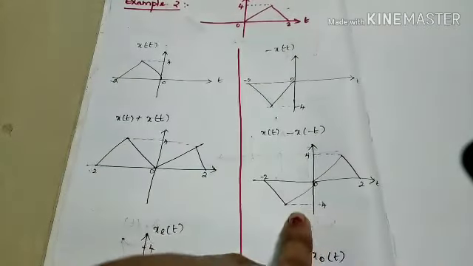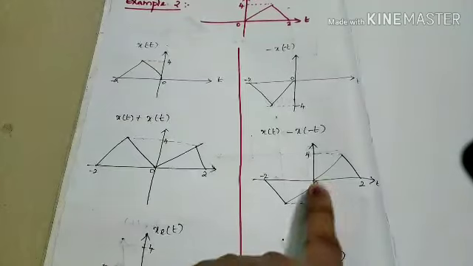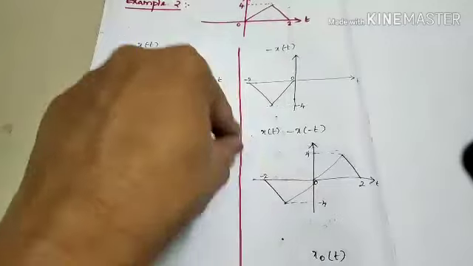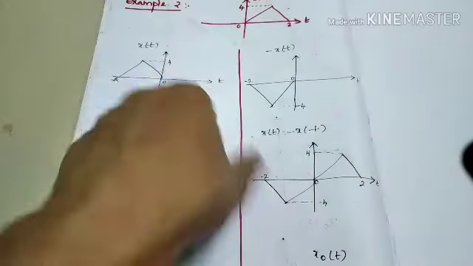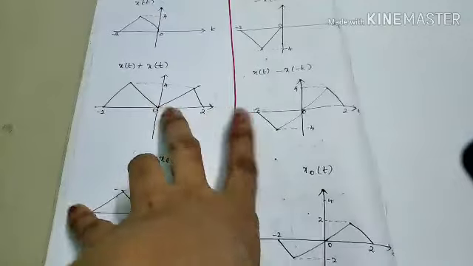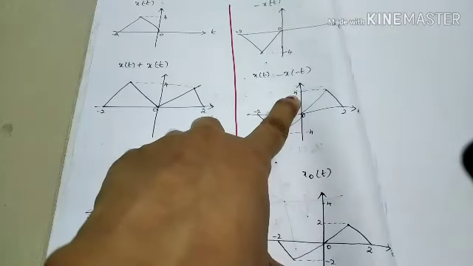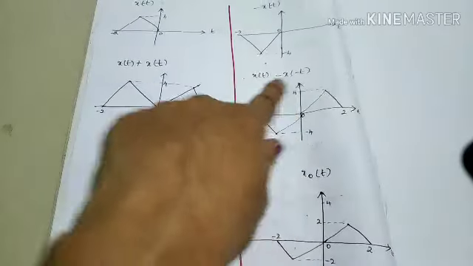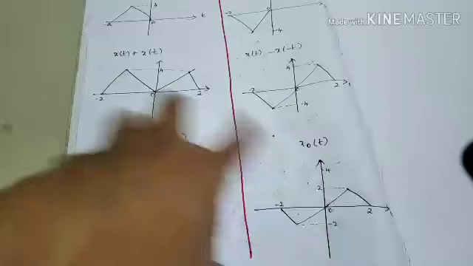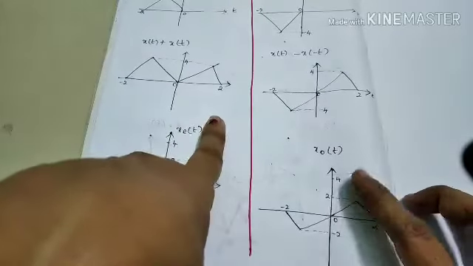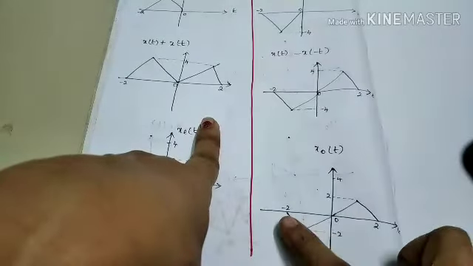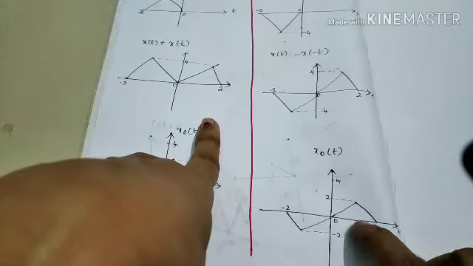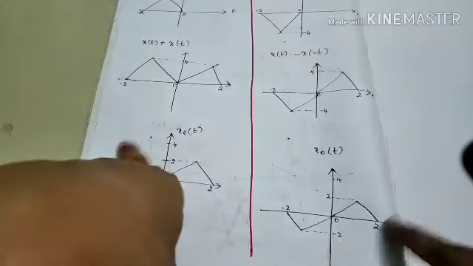This is x of t minus x of minus t. From minus 2 to 0 we have the negative amplitude of minus 4. From 0 to 2 we have the positive amplitude of plus 4. So the final odd component will be this amplitude divided by 2. That is the formula, right? xo of t is equal to x of t minus x of minus t divided by 2. I have just divided the amplitude alone by 2. So 4 by 2 is 2. From minus 2 to 0 the amplitude will be minus 2, and from 0 to 2 the amplitude will be plus 2. So this is our odd component of the signal.